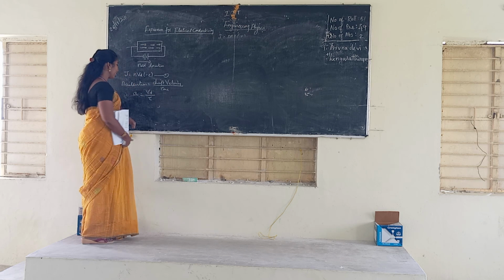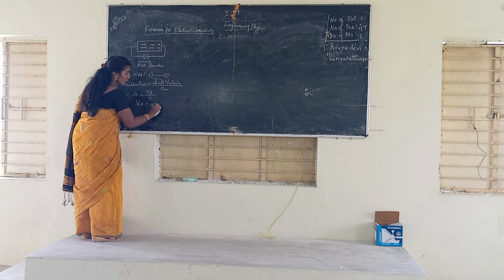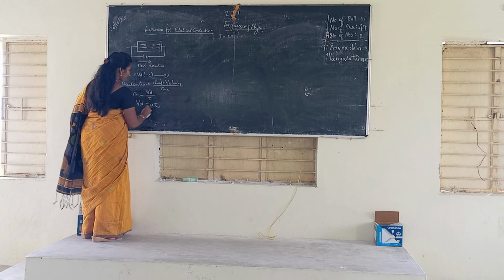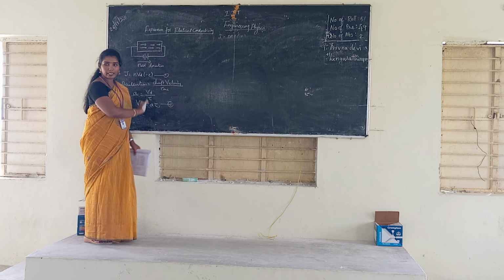divided by T அப்படின்னு எழுதியாச்சு. And now dV is equal to A into T. dV is equal to A into T. So this is the second equation. Okay, so equations la அப்படியே இருக்கும்.